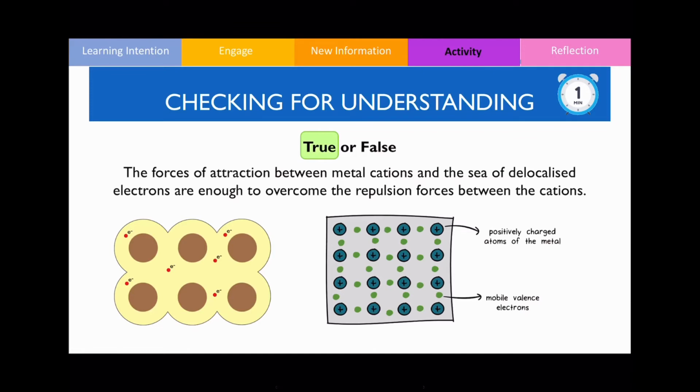The reason it's true is that if the forces between the metals were weaker than the forces of repulsion, then the neighboring metal atoms wouldn't actually be next to each other. They would split off, and this would imply that metals are brittle instead. That's not the case, hence the answer is true.